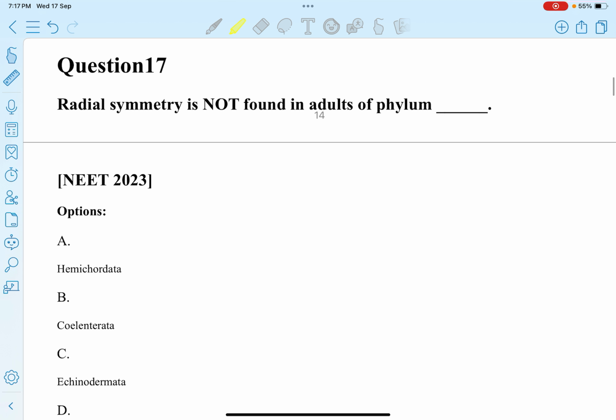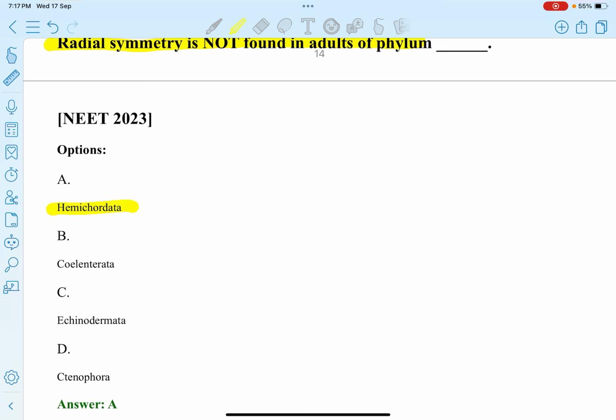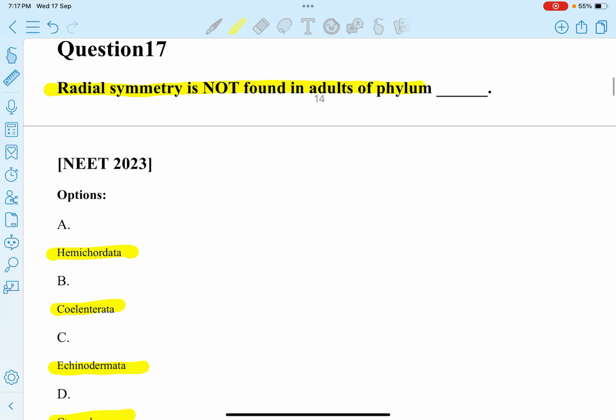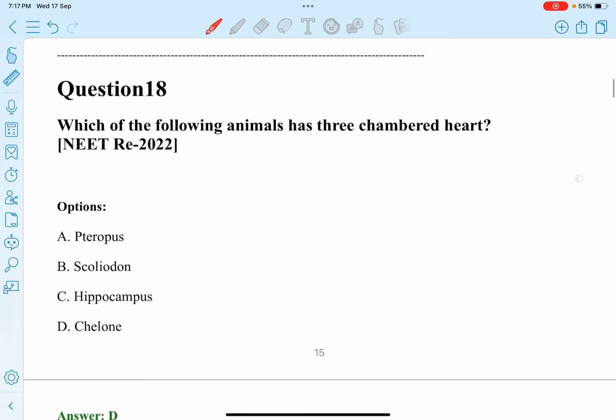Next, radial symmetry is not found in adult of phylum: A. Hemichordata, B. Coelenterata, C. Echinodermata, D. Ctenophora. So radial symmetry is not found in adult phylum Hemichordata. Next question.